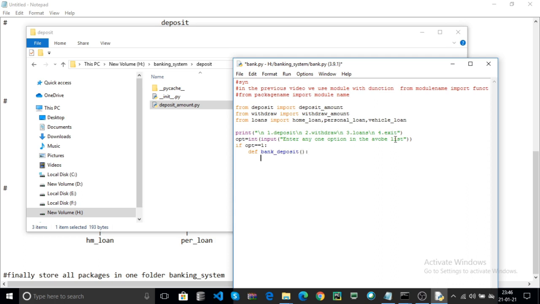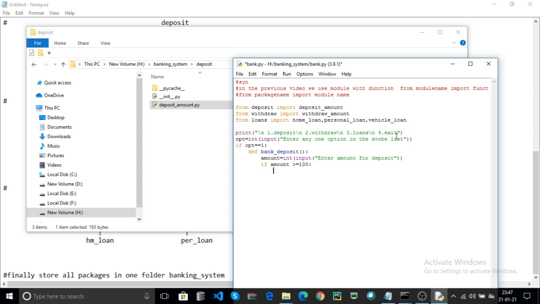Here this is my function. In that function I enter some amount for deposit into my account, that is int input, enter amount for deposit. Now after entering the amount, you can check if amount is greater than or equal to 100, it is possible for deposit into the account.